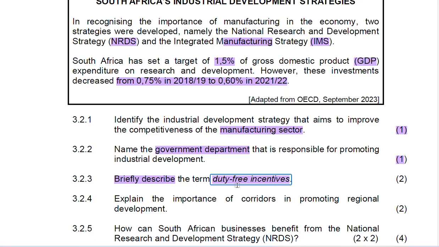So that's the main purpose that government is creating this initiative of saying some business do not have to pay custom duties for the input they import from countries outside South Africa. So it is duty-free incentive. By you describing, you say it is an initiative taken by government to allow local business to import production input without paying custom duties.